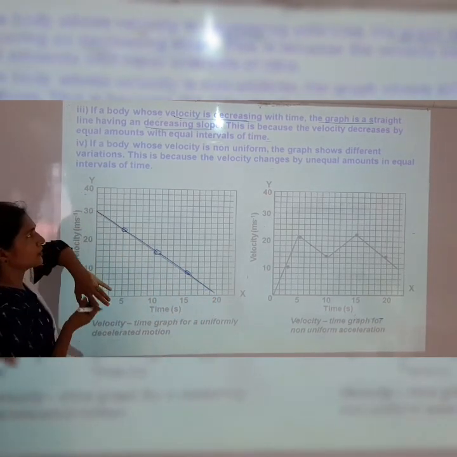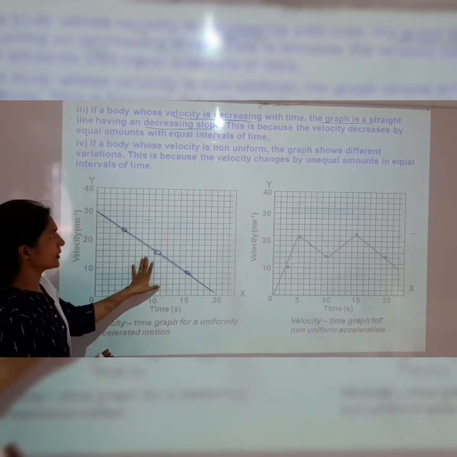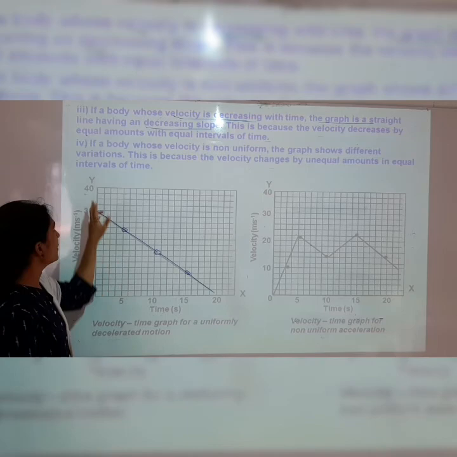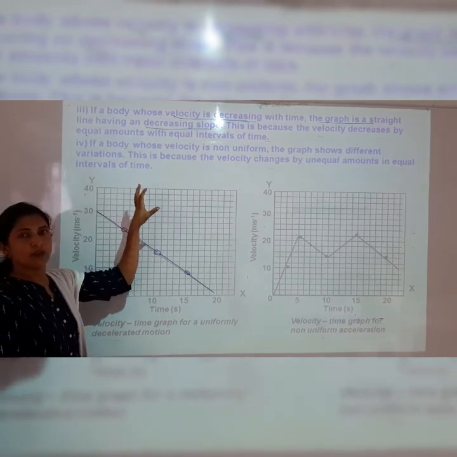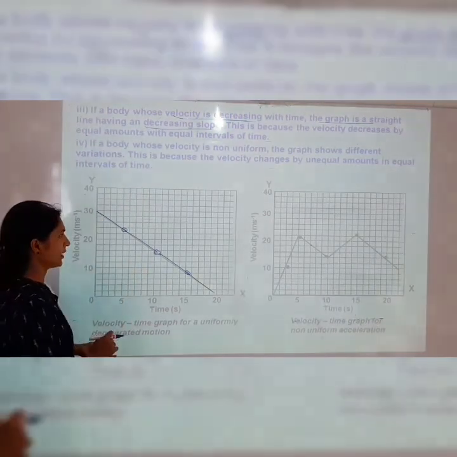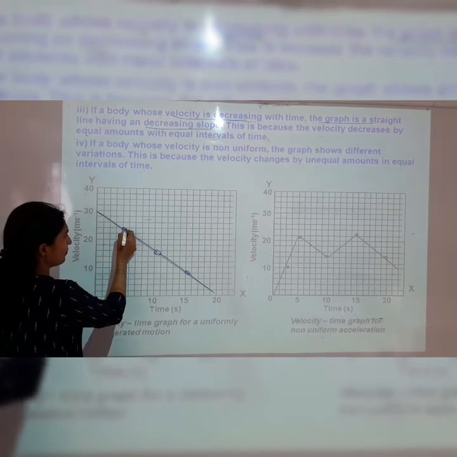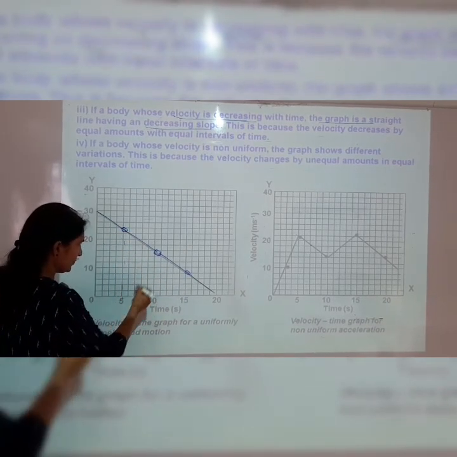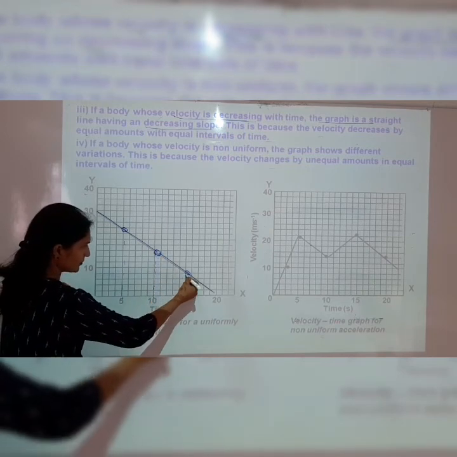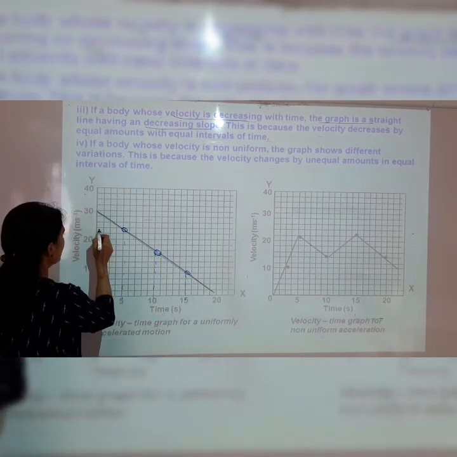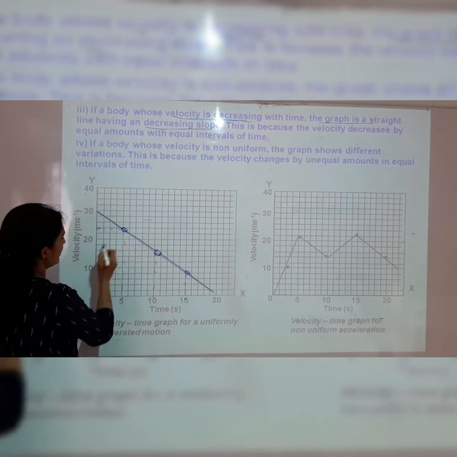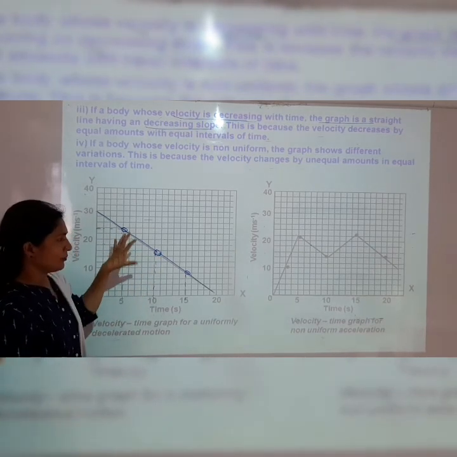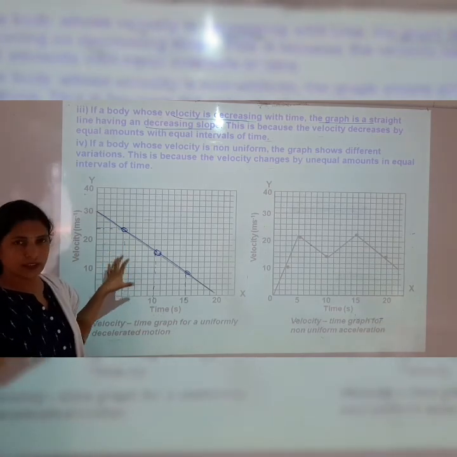So the slope of the graph is also decreasing, because the velocity decreases by equal amounts in equal intervals of time. So that's why the velocity decreases.